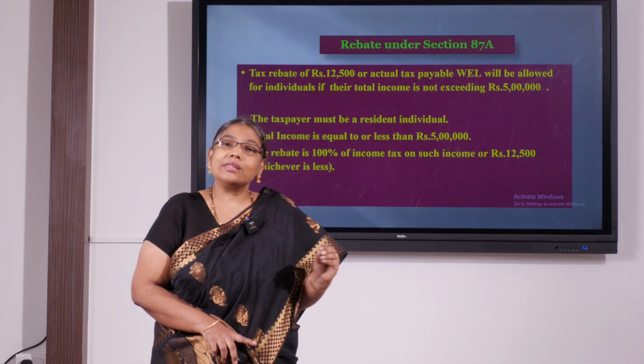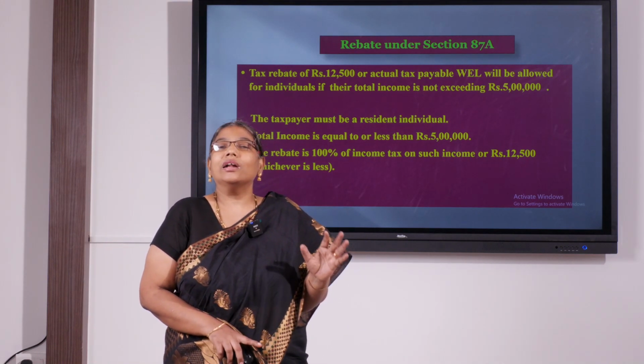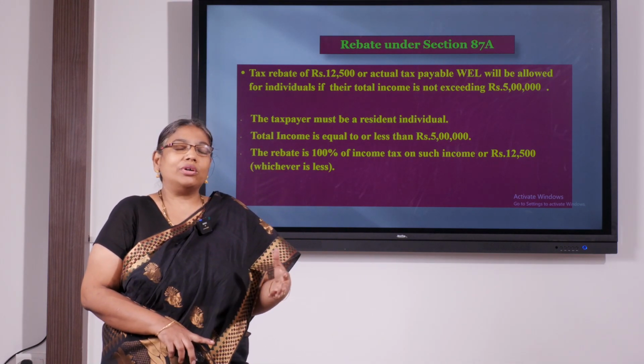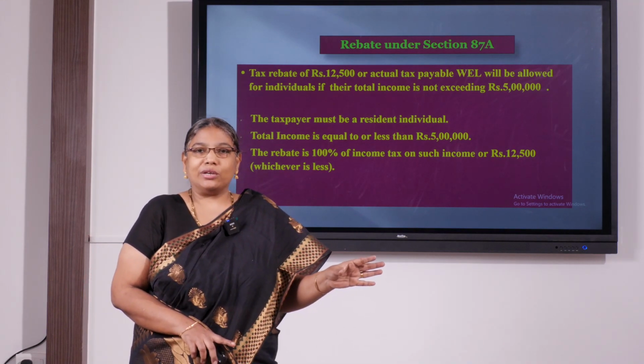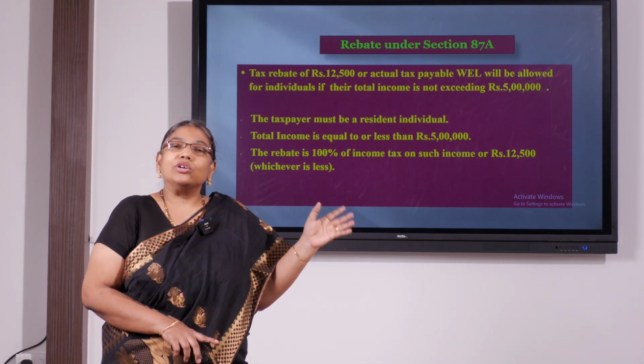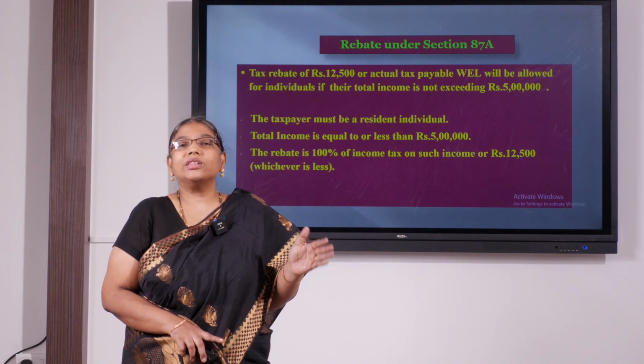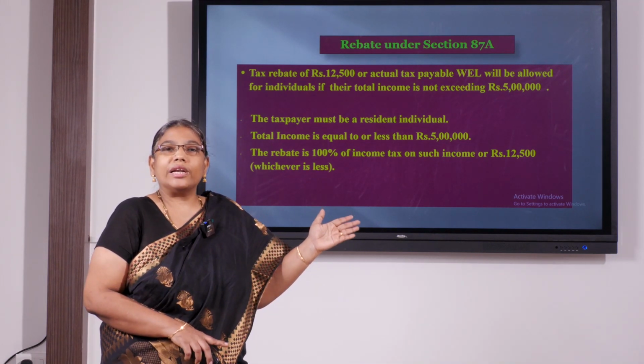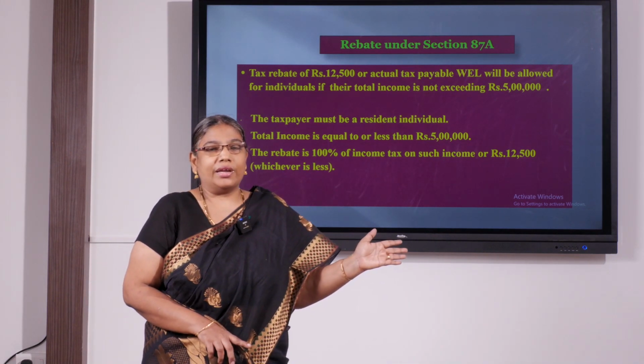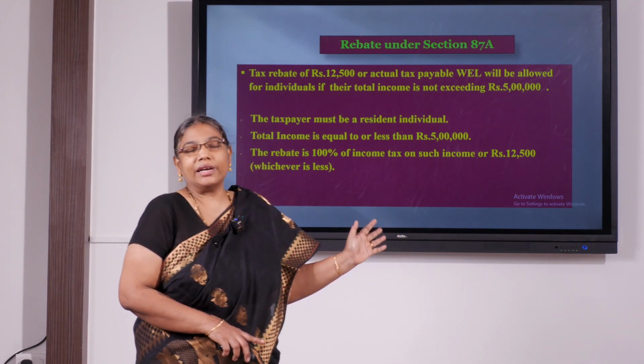For example, my tax itself is rupees 10,000. Okay, then my rebate will be the full amount of tax, allowed as the rebate. Okay, if my tax is exceeding 12,500, say it is going to be 13,000, then I could claim only up to 12,500. Okay, so this is rebate under 87A.